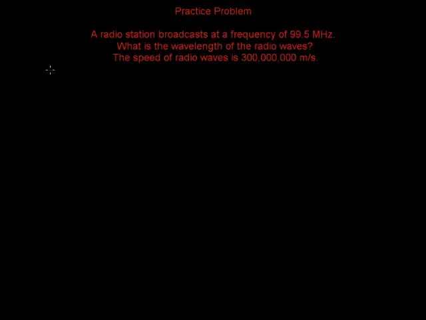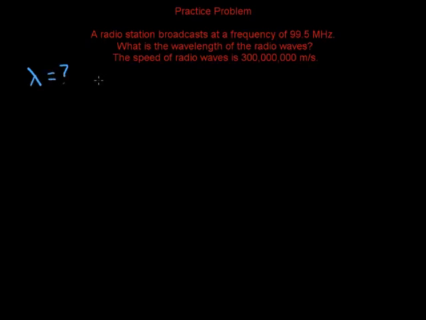A radio station broadcasts at a frequency of 99.5 megahertz. What is the wavelength of the radio waves? The speed of radio waves is 300 million meters per second, which, by the way, is the speed of light. All right, well, we're looking for the wavelength,